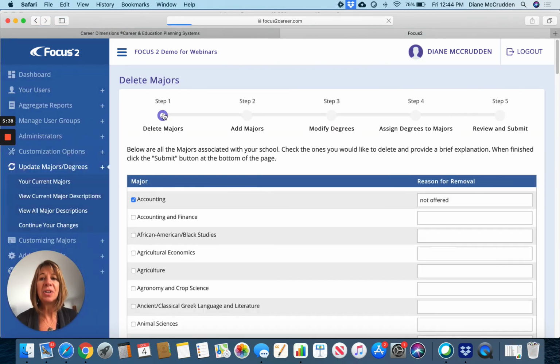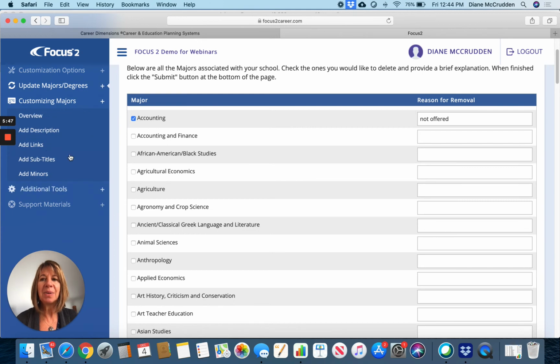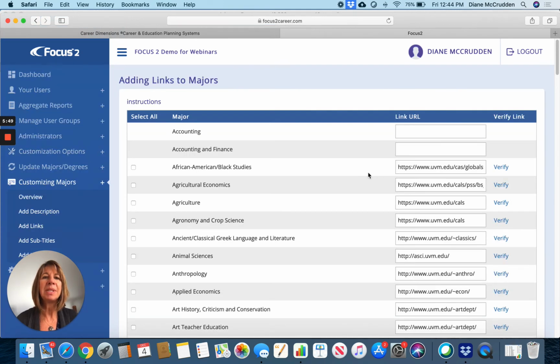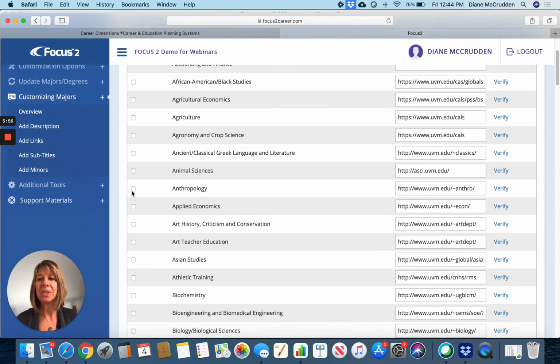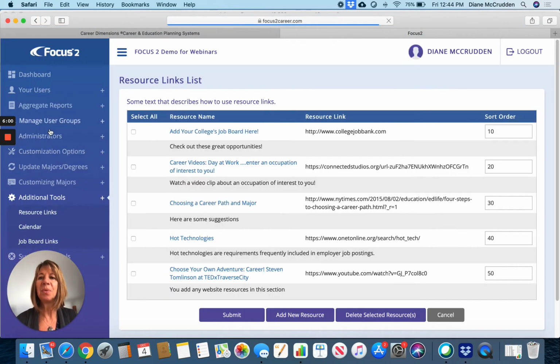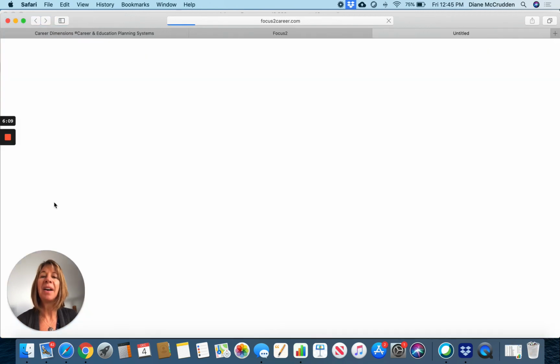If there's any changes that need to be made, you would delete or add or modify degrees and go through these steps to keep everything up to date. You can also customize those majors, adding descriptions, website links to your website for each one of your major areas of study, subtitles, and even identify minors. Additional tools is where you can put resource links to different websites, maybe your own College Board, and students can go over to those.